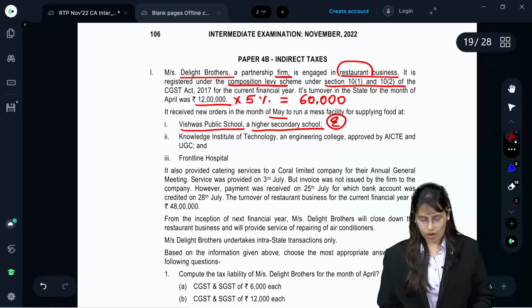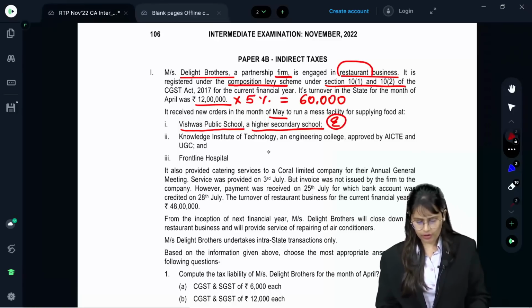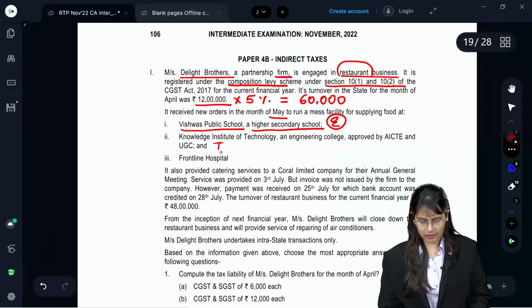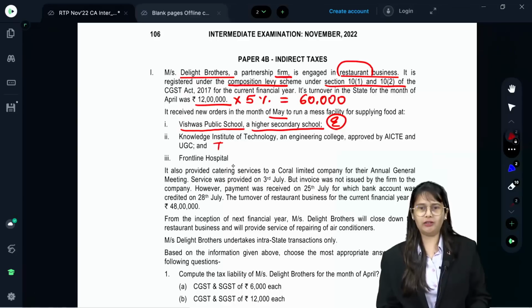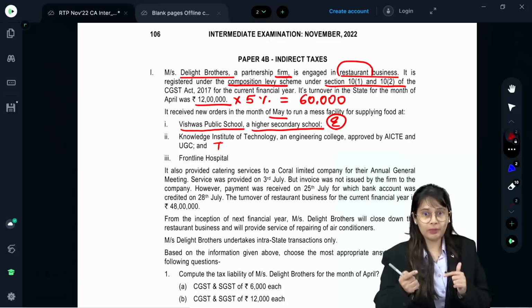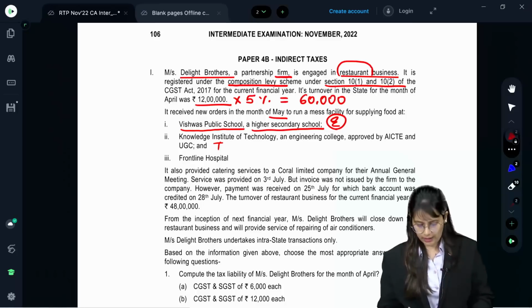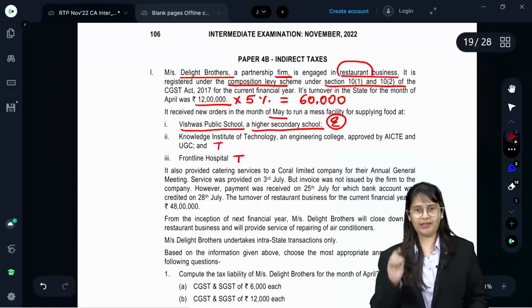Knowledge Institute of Technology and Engineering College, approved by AICTE and UGC. This is nowhere exempt, this is taxable. Frontline Hospital. Services to a hospital are nowhere exempt except in one case, so it is taxable.